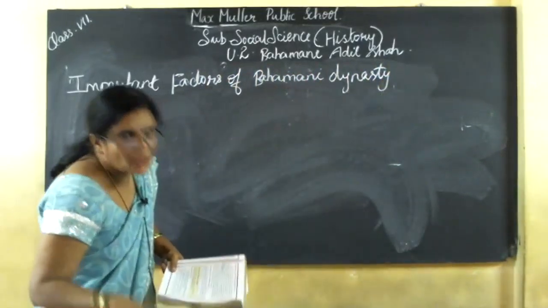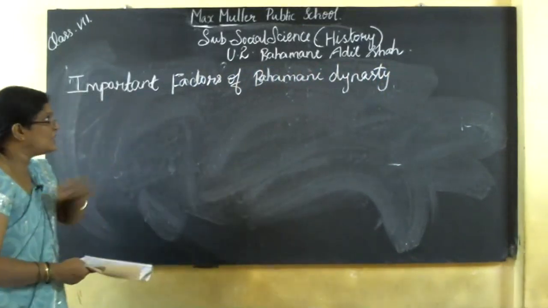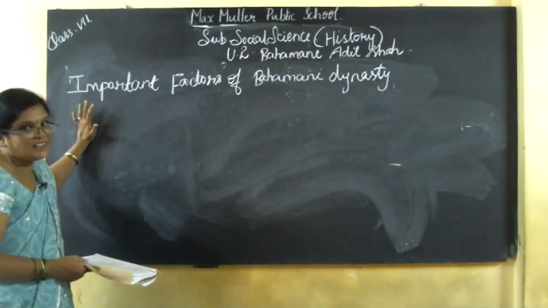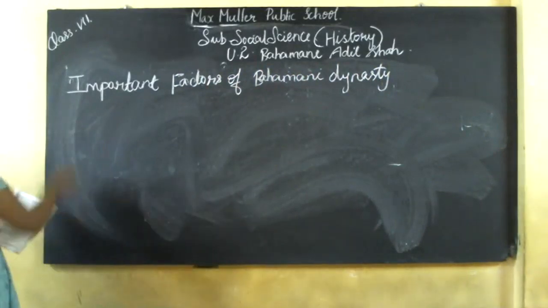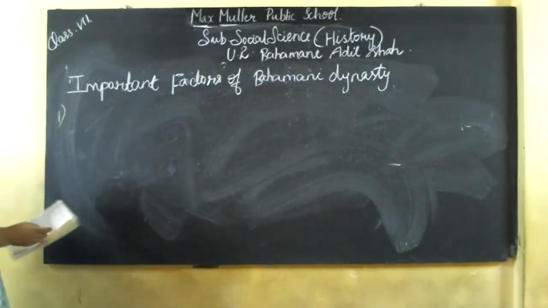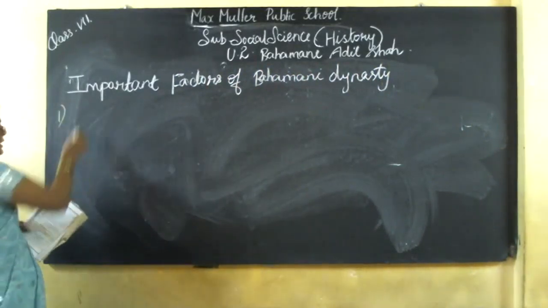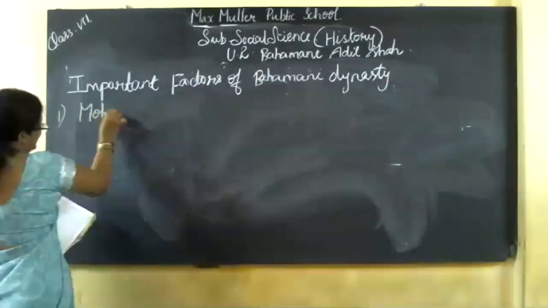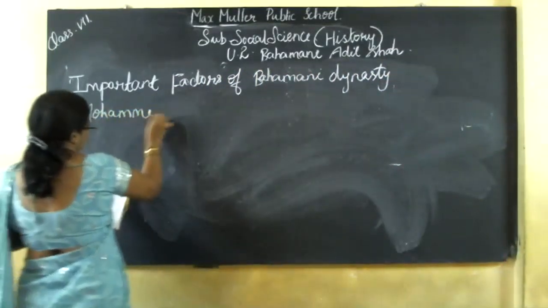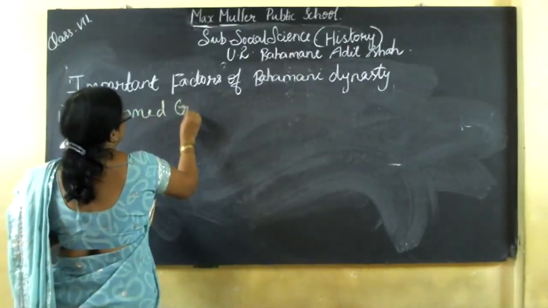We can see them one by one. What are the achievements they made in their dynasty? The first one is Muhammad Gawan. What did he do?